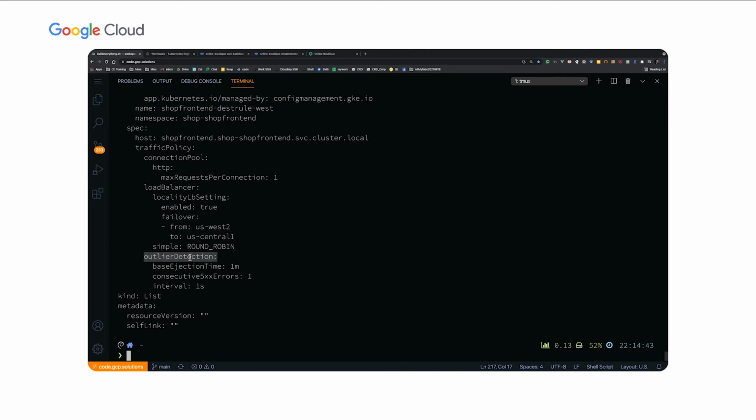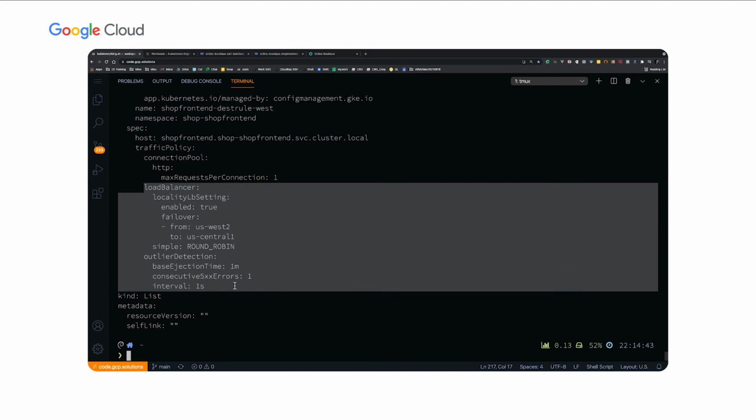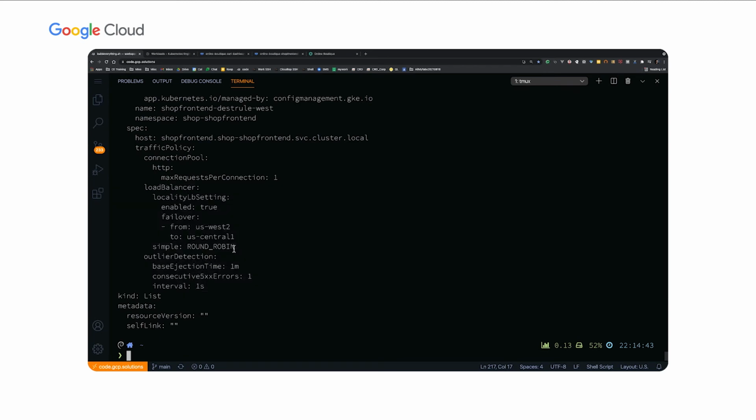And then I also have this outlier detection, which determines when a failover or a failure occurs. This is a very aggressive rule just for the sake of the demo. Essentially, I'm saying for every second, even if I have a single error, consider that an outage and eject that particular deployment for a minute. And so you can see that just with the addition of these 5-10 lines, I've created locality load balancing. And I have the same exact destination rules for all 4 clusters for the front-end service.